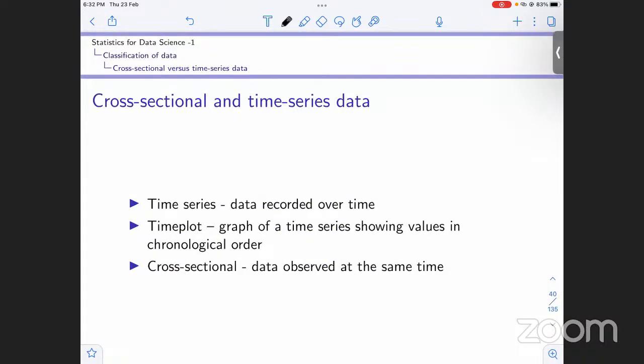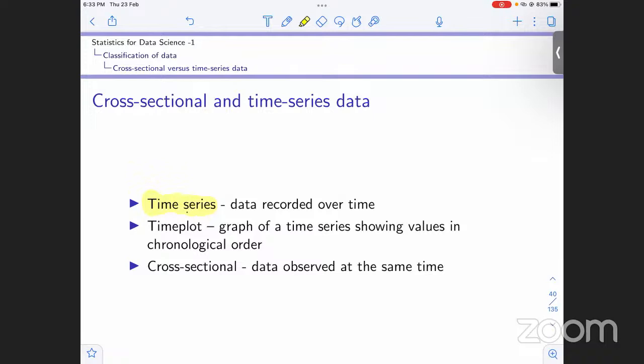Again, we can describe data on the basis of how and when we got it. The first one is time series data, and then we have cross-sectional data, and also the time plot. In time series, from the name, we have time and series. So this data has been recorded over a period of time. It's not instant data; it's data that we have been recording over a period of time. That is time series data.